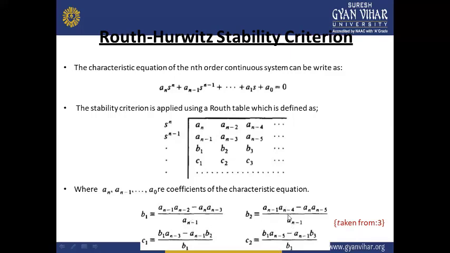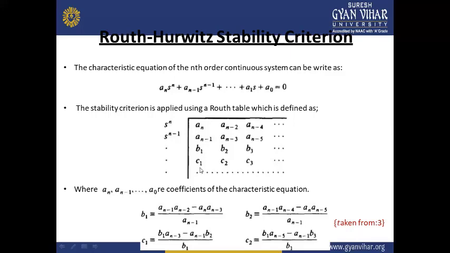Similarly, B2 will be calculated with reference to this first row, that is an minus 1 into an minus 4 minus an into an minus 5, upon an minus 1. In this way, B2 will be calculated, and so on B3 and B4, if they exist. Otherwise, if they do not exist, it will be equal to 0.